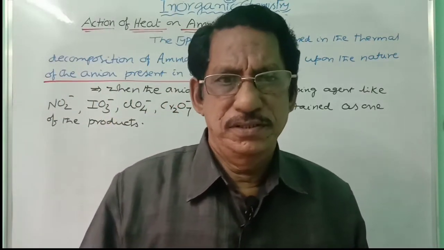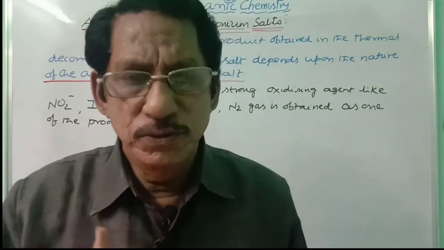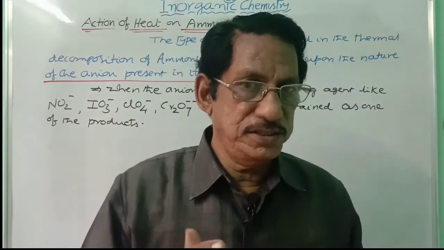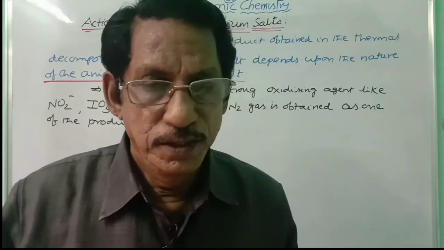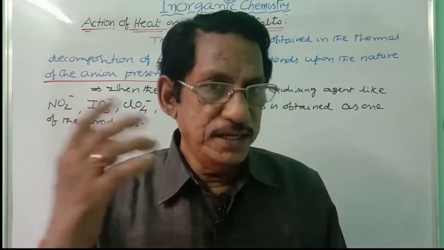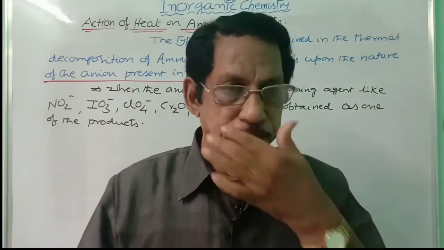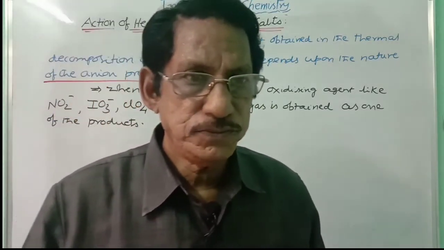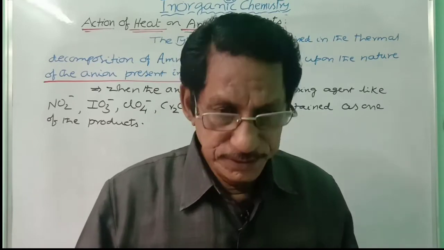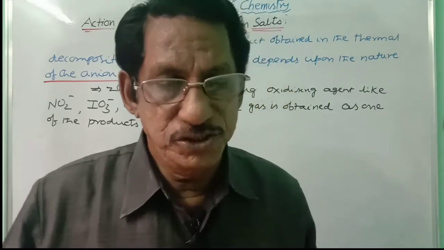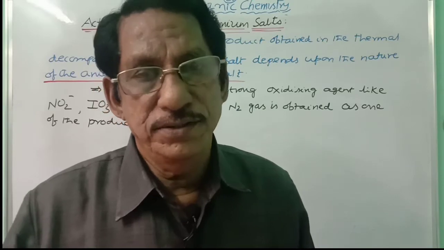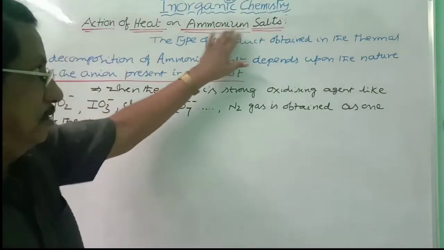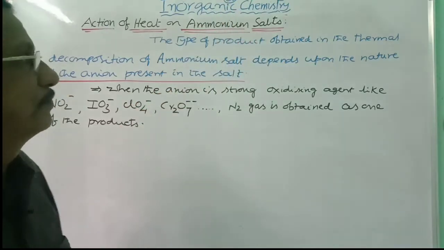We will get nitrogen during the action of heat along with other products. In some cases, we will get nitrous oxide. In some cases, we will get ammonia gas along with other products. These three types of products will be formed in the case of ammonium salts. So now let us try to understand the nature of products that are obtained during the action of heat on ammonium salts.